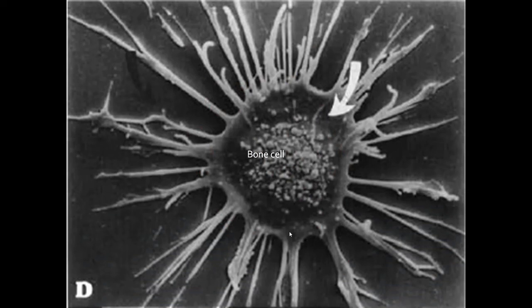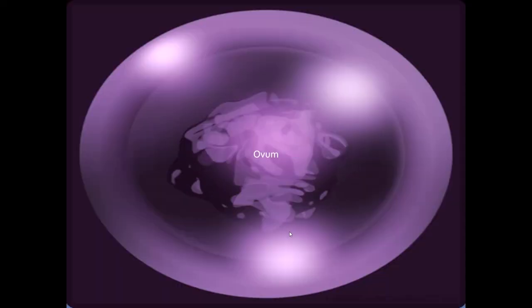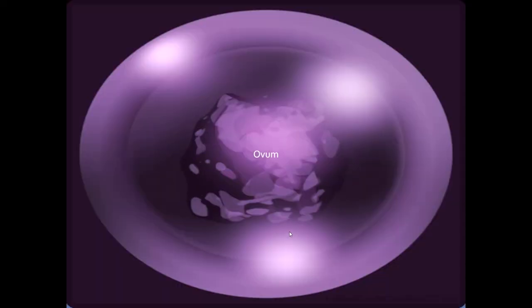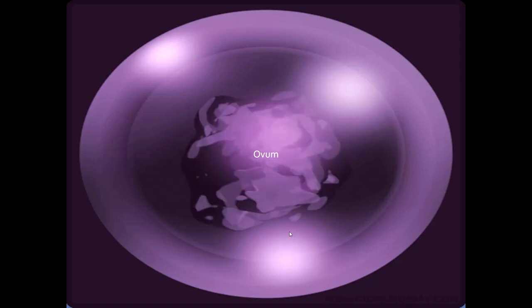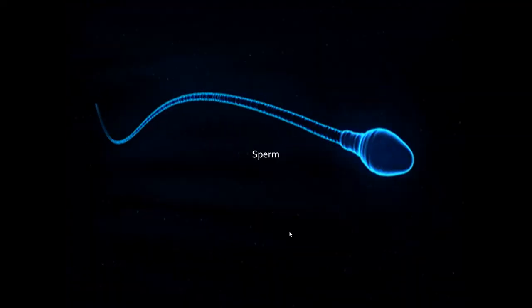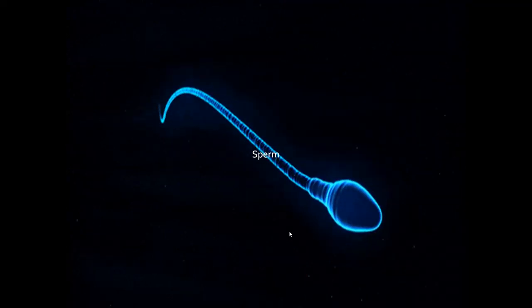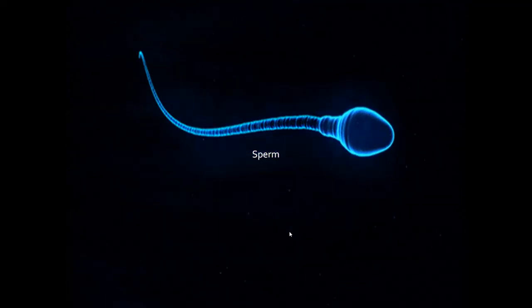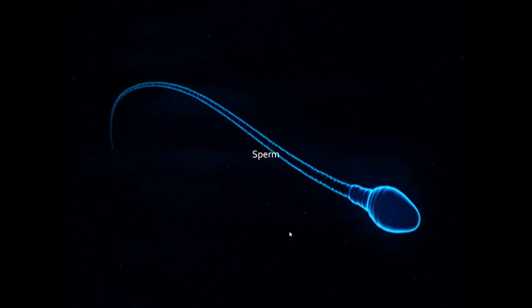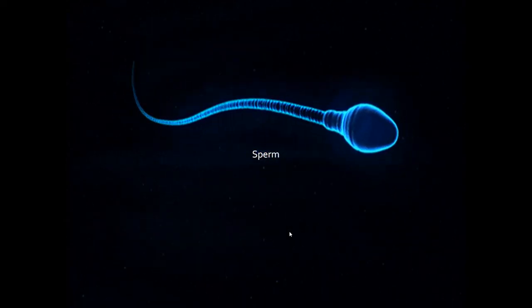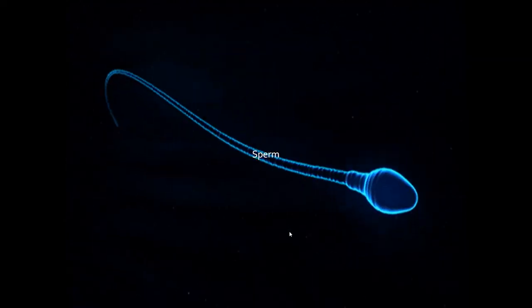Here is the bone cell. These cells are formed in the bones. It forms a skeletal system. Here is an ovum, the female germinative cell. Here is a sperm, and it is a male gamete, a male germinative cell. It is found in males.